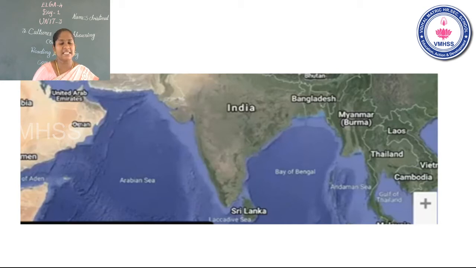Now see the slide. This is a map of India. Children, listen. Next. Children, you have neighbors. Neighbors means what? Children, listen. What are the neighboring countries? Can you see in this slide?